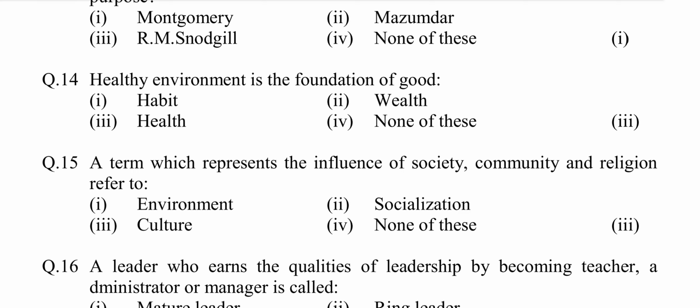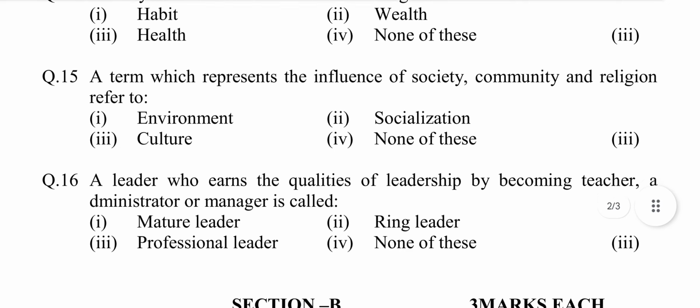Question number 15. A term represents the influence of society, community and religion refer to. Option first, environment. Second, socialization. Third, culture. Fourth, none of these. Answer is option third, culture. Question number 16.